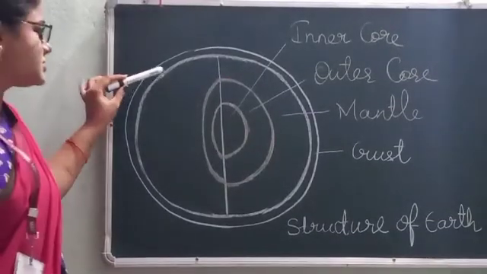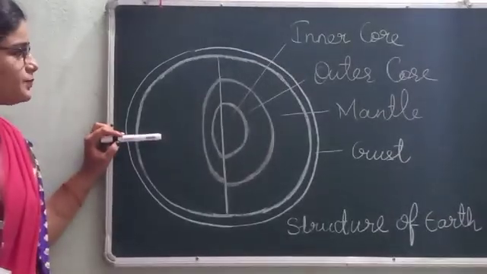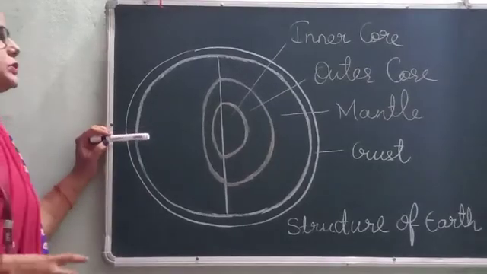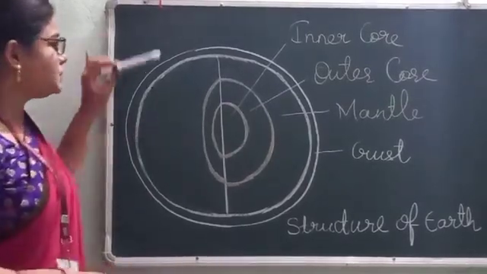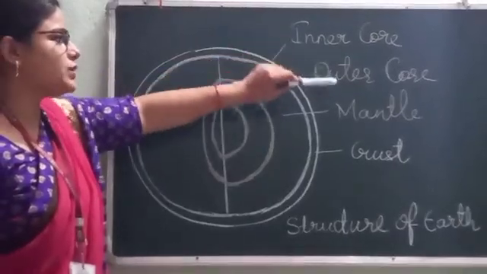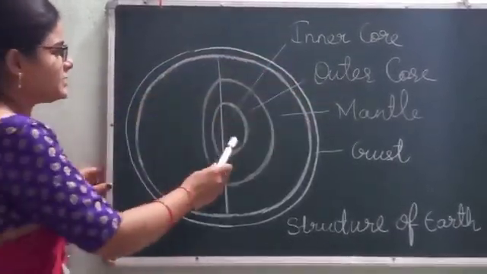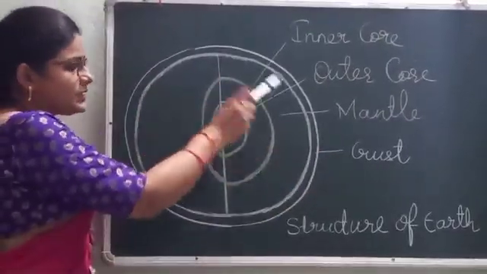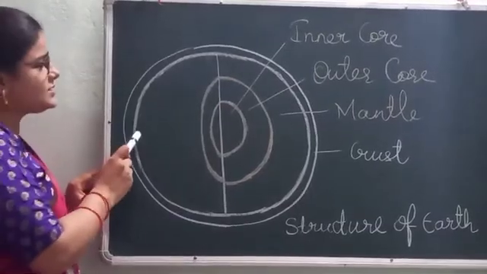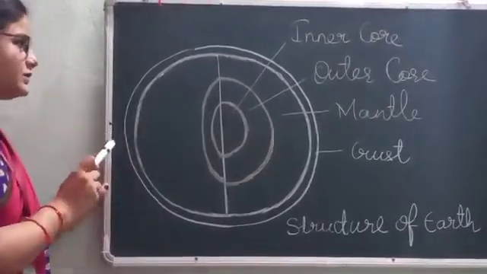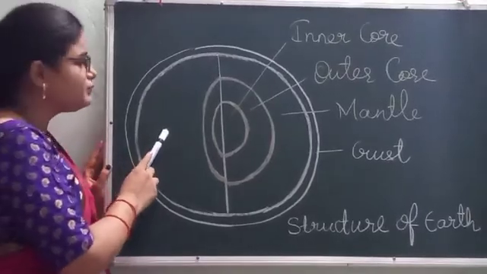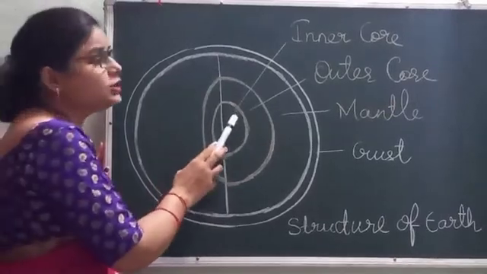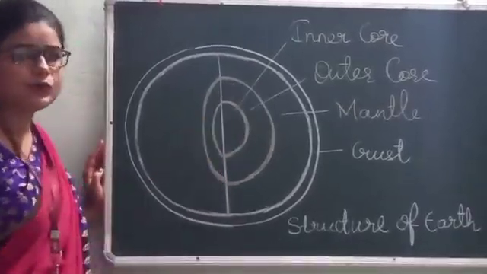See the diagram here, children. This is the structure of Earth. The internal structure of Earth is mainly divided into crust, mantle and core. The core is divided into two parts, inner core and outer core. This part is core, then this is mantle and this is crust. As I told you, crust is the thinnest and outermost layer of the earth, after it lies the mantle, and then the core is the deepest one, which is divided into inner core and outer core.